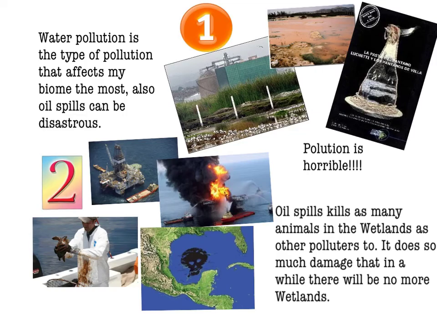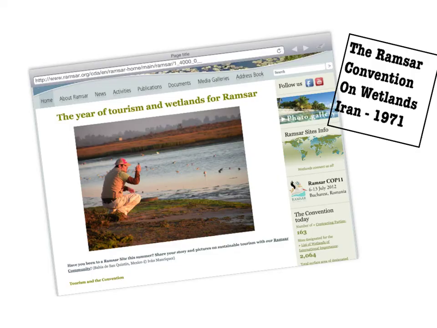The pollution that is affecting the wetlands is usually water pollution from factories and sewage that pollutes the animals, plants, and soil. Air pollution also affects the wetlands through cars and factories. Oil spills are another form of deadly pollution, like what happened in the Gulf of Mexico.